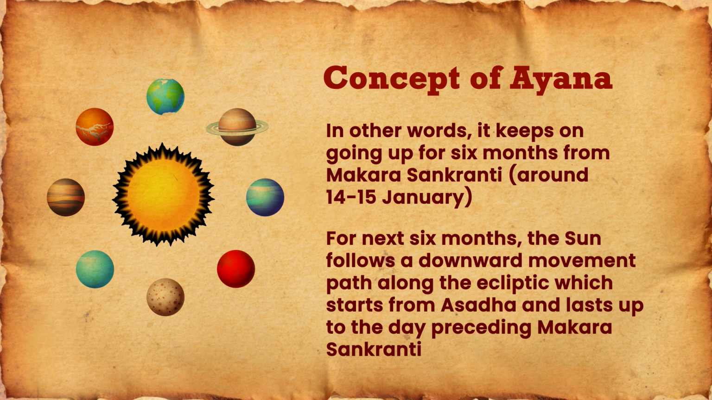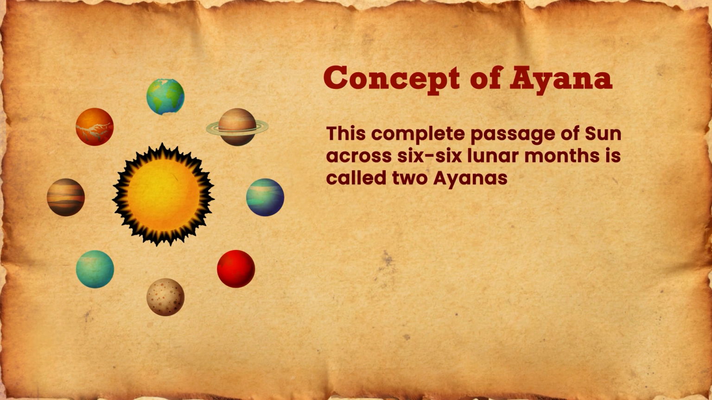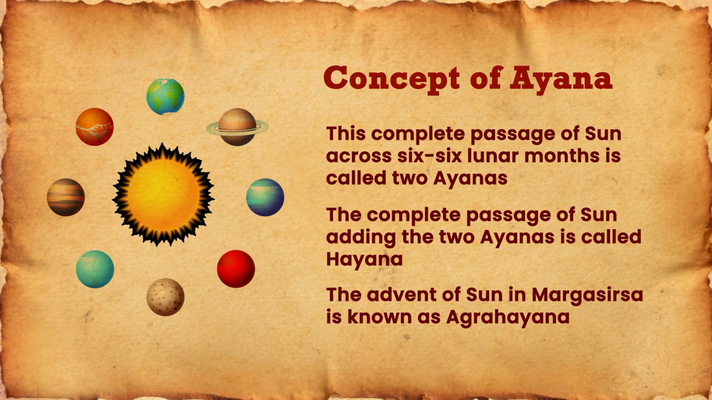For the next 6 months, the sun follows a downward movement path along the ecliptic, which starts from Ashadh and lasts up to the day preceding Makar Sankranti. This complete passage of the sun across six lunar months is called an ayana. The complete passage of the sun, adding the 2 ayanas, is called Hayana. The advent of the sun in Margshirsh is known as Agrahayana.